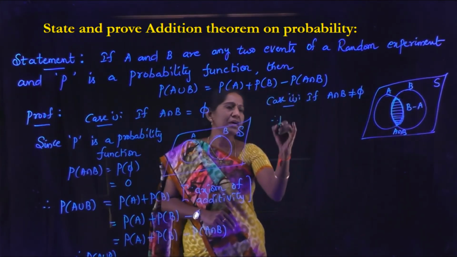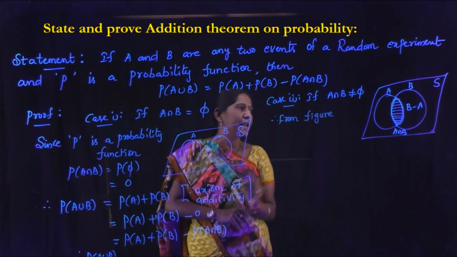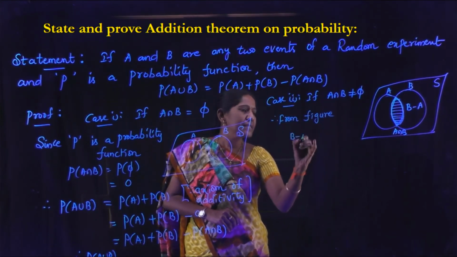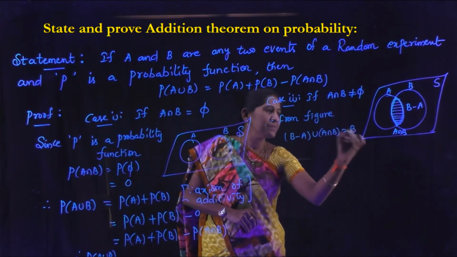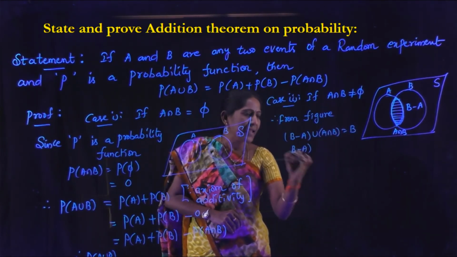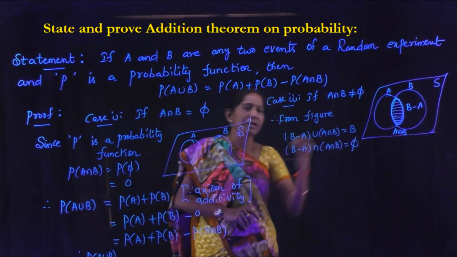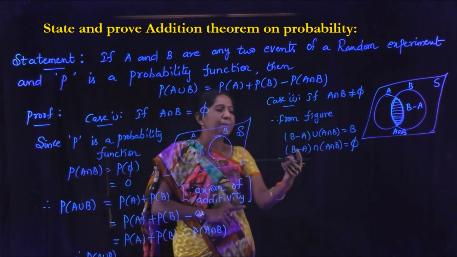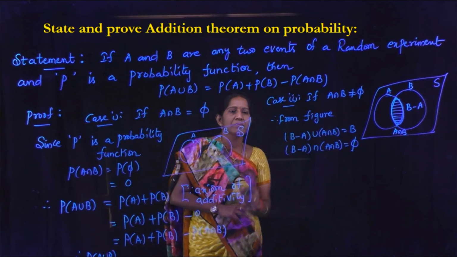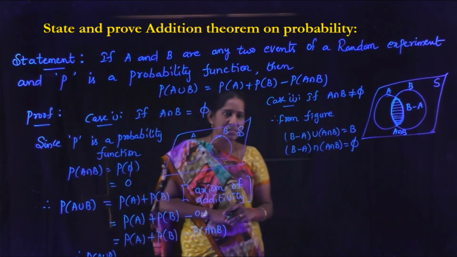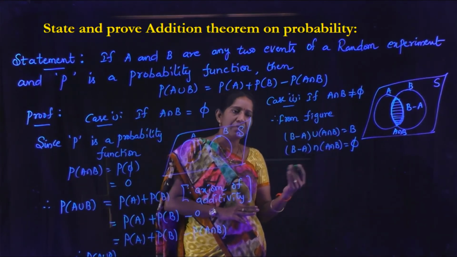Therefore, from the figure, we can write B minus A union A intersection B is B, and B minus A intersection A intersection B equals pi. That means B minus A and A intersection B are mutually exclusive events. So here also we can apply the axiom of additivity.